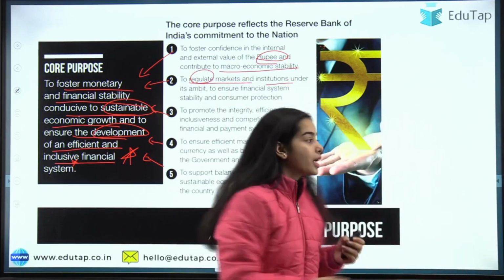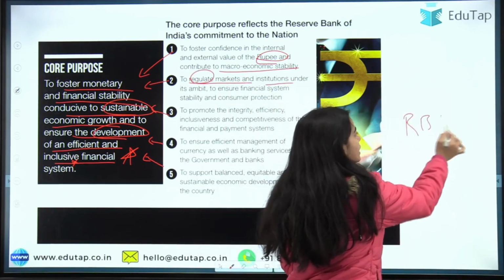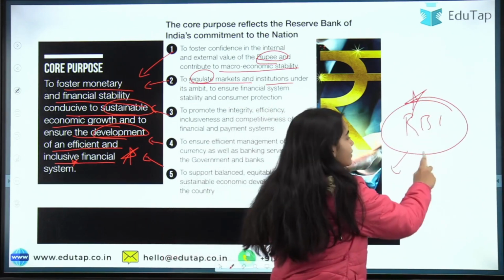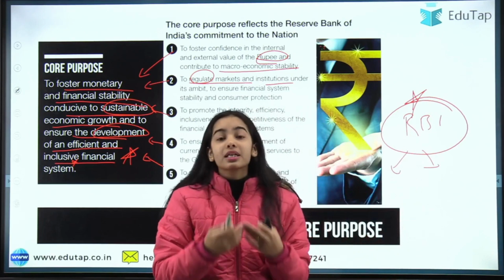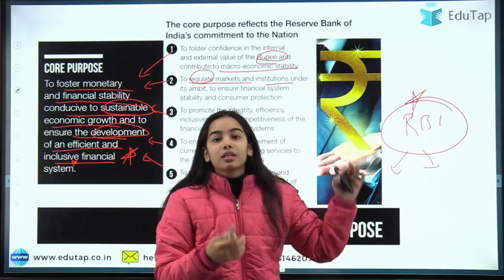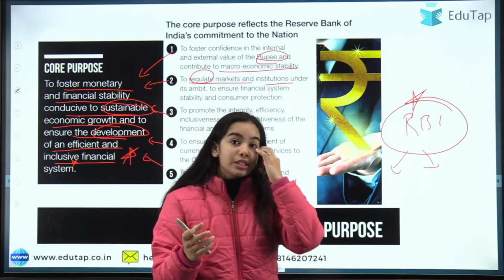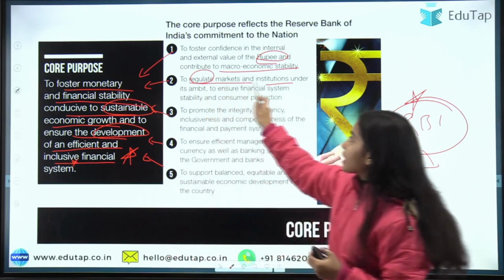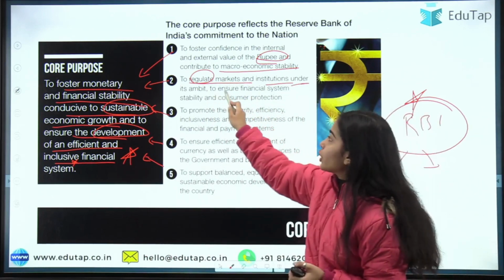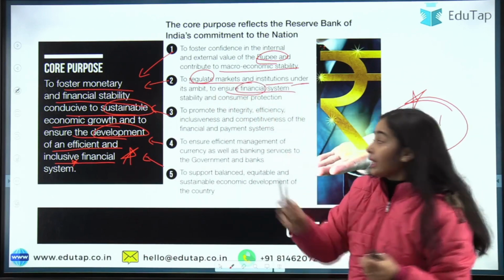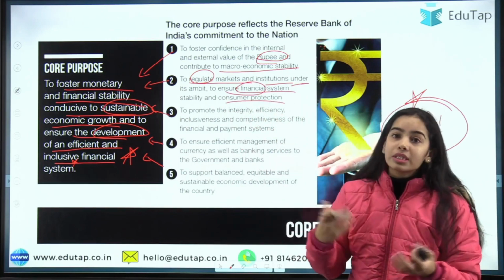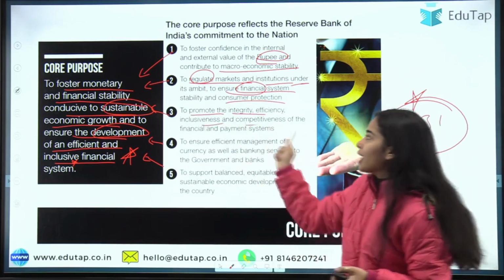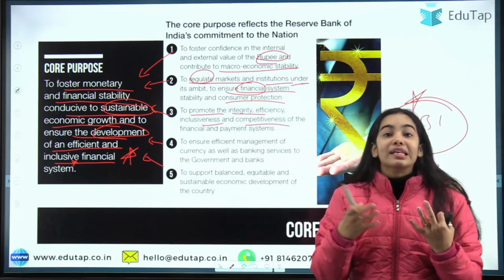The Reserve Bank of India is at the apex of the financial and the monetary system, and it regulates the banks, the NBFCs, the CICs, the MFIs, and the 5 all India financial institutions are under the regulation of the Reserve Bank of India. So, to regulate markets and institutions under its ambit, to ensure financial system stability and consumer protection. So this is also a core purpose: to promote the integrity, efficiency, inclusiveness and competitiveness of the payment system of the financial system.